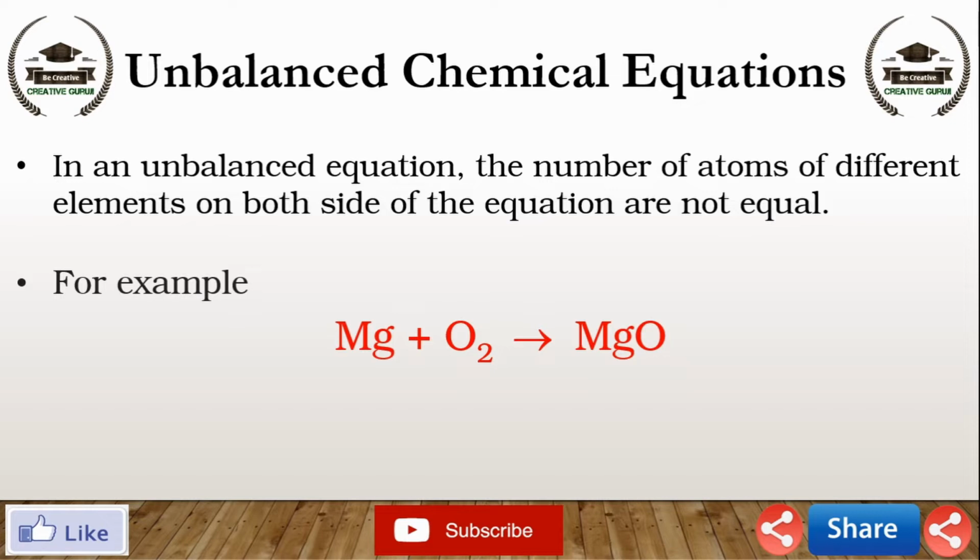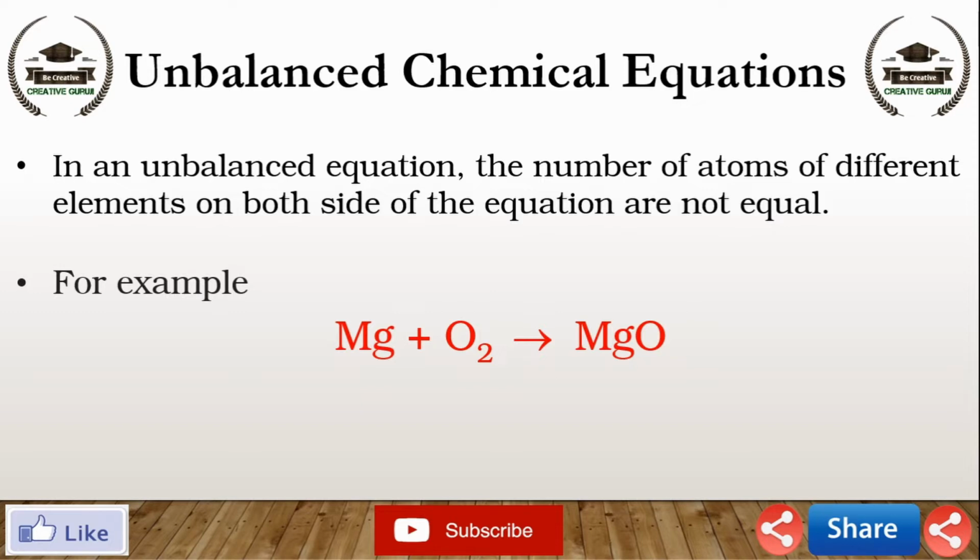Count and compare the number of atoms of each element on the left hand side and right hand side of the arrow. Is the number of atoms of each element the same on both sides? No. In the above equation, the number of Mg atoms on both sides of the equation is 1, the same. But the number of oxygen atoms are not equal. It is known as an unbalanced equation.